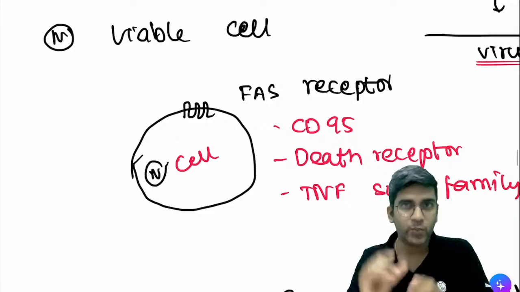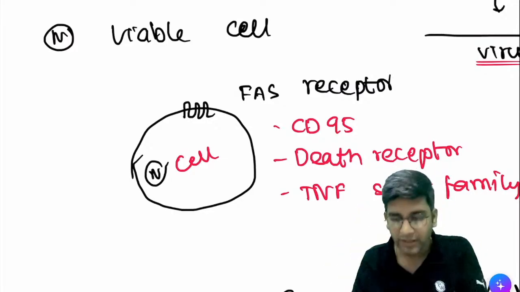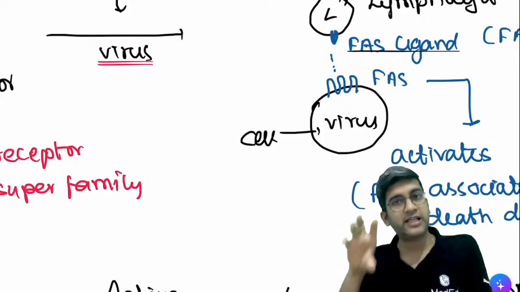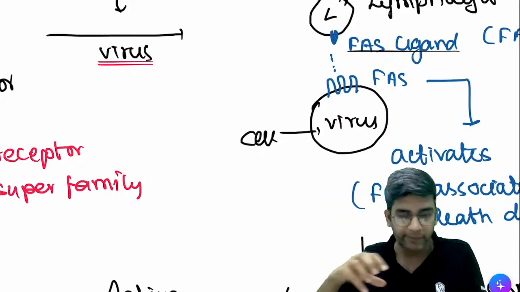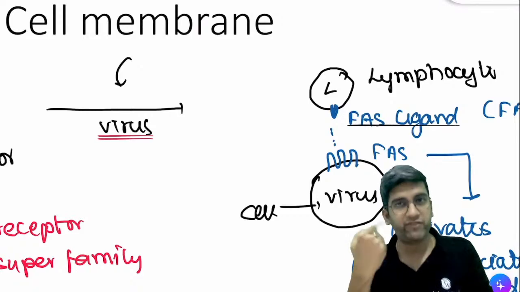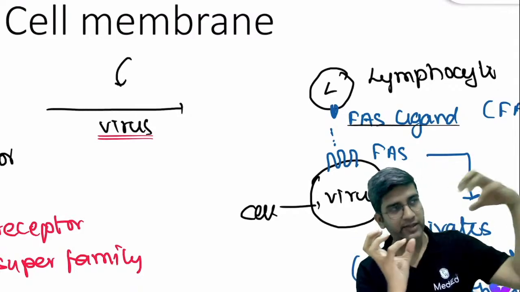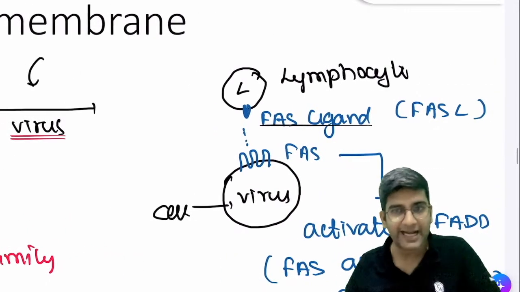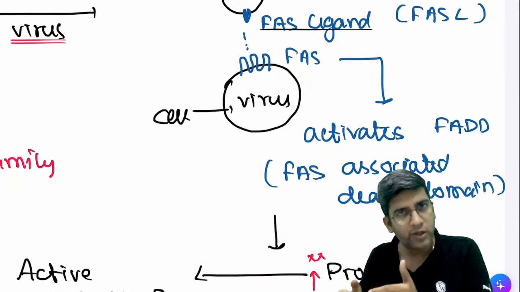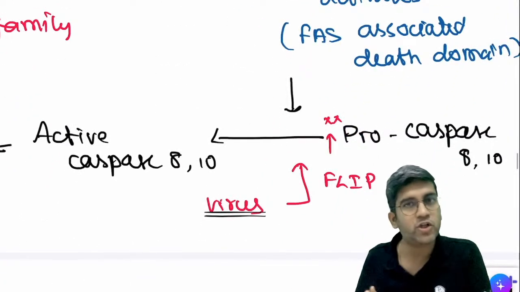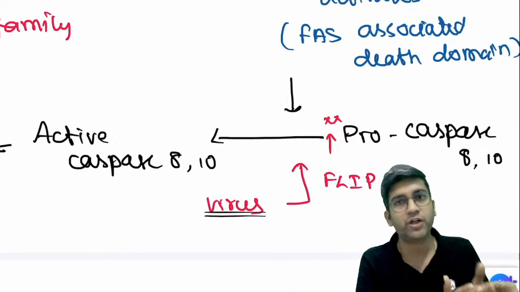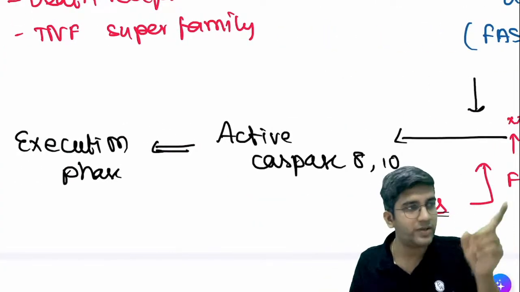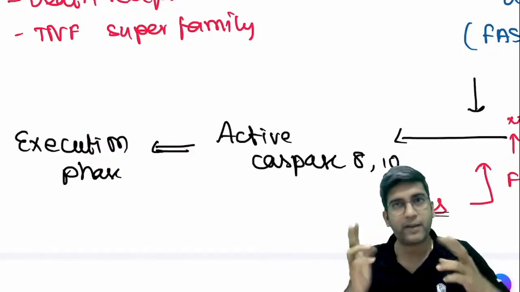A normal cell will have its FAS receptor. That's normal. Let's assume the cell is infected with virus. The FAS receptor is still there. When I have a virus infected cell, the lymphocyte will come and try to protect me. The lymphocyte will have the ligand for the FAS receptor. The lymphocyte comes and binds to the receptor. It gets activated. Once the receptor and ligand are activated, it will activate FADD, a downstream pathway that will activate an enzyme called procaspase 8 or 10, which will be converted to active caspase 8 or 10. This can directly trigger the execution phase. Once extrinsic is there, I don't want intrinsic. Both do not happen in the same place, right?